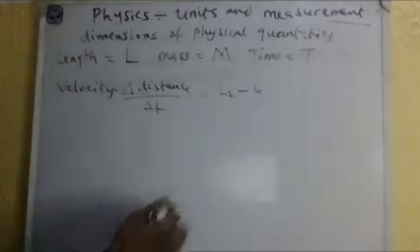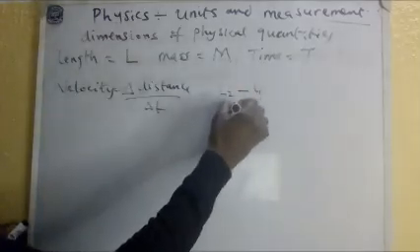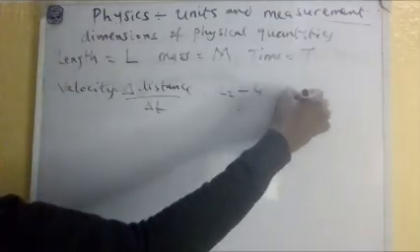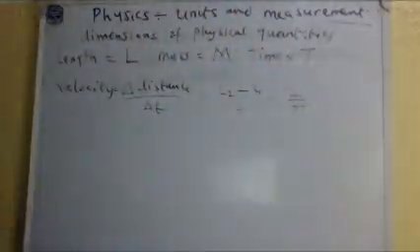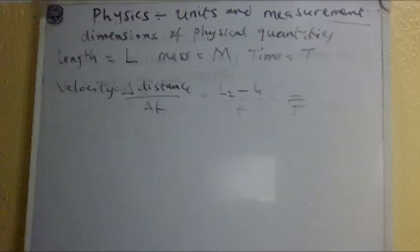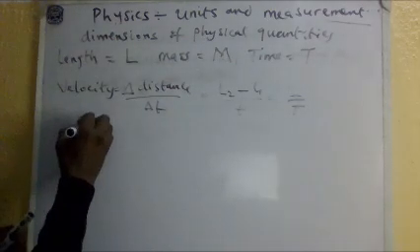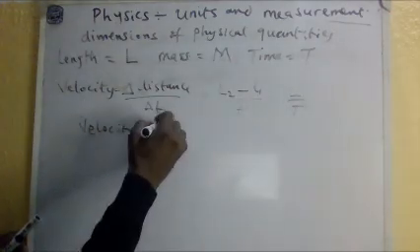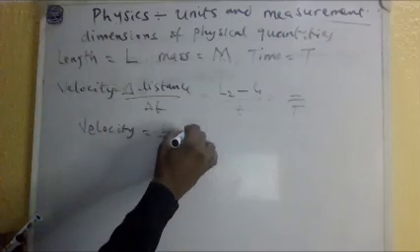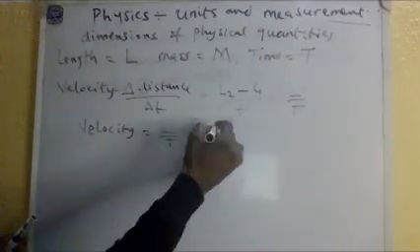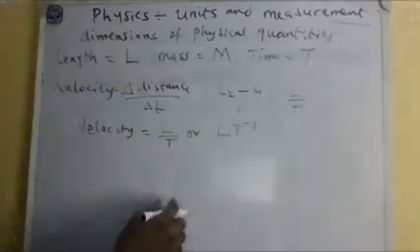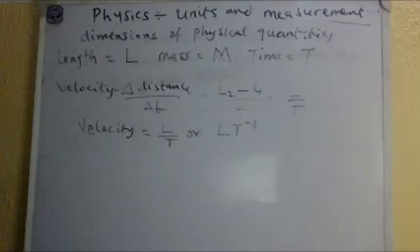It's just length over time. And with dimension, L over T is already velocity. So velocity as dimension is L over T, or expressed in linear form, LT raised to the power minus 1. So this is the dimension for velocity.